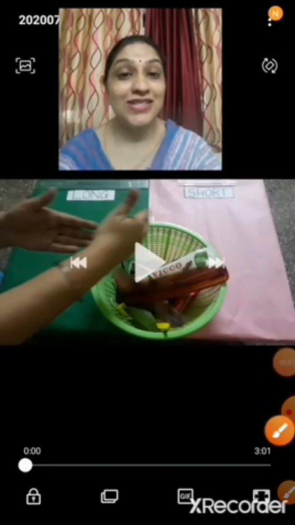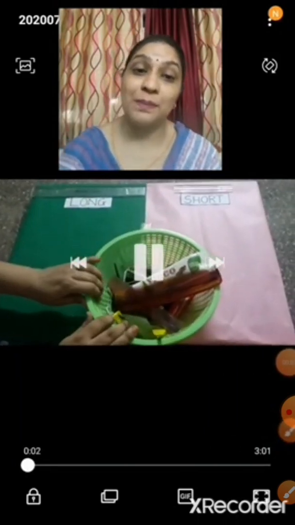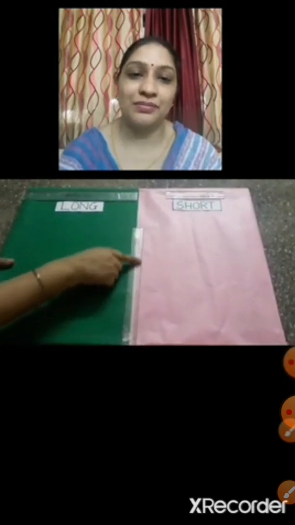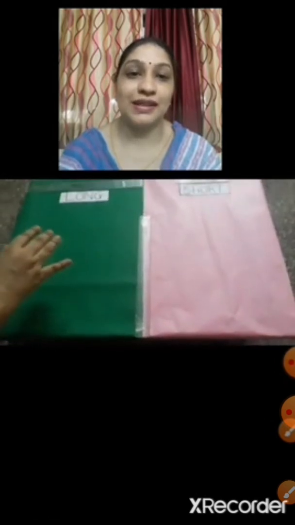See children, teacher has collected the long and short things in one basket. Keep the basket aside. We have two parts. One is long scale, and there is short scale. And we have one measuring scale also. On this we are going to put the things and measure them.